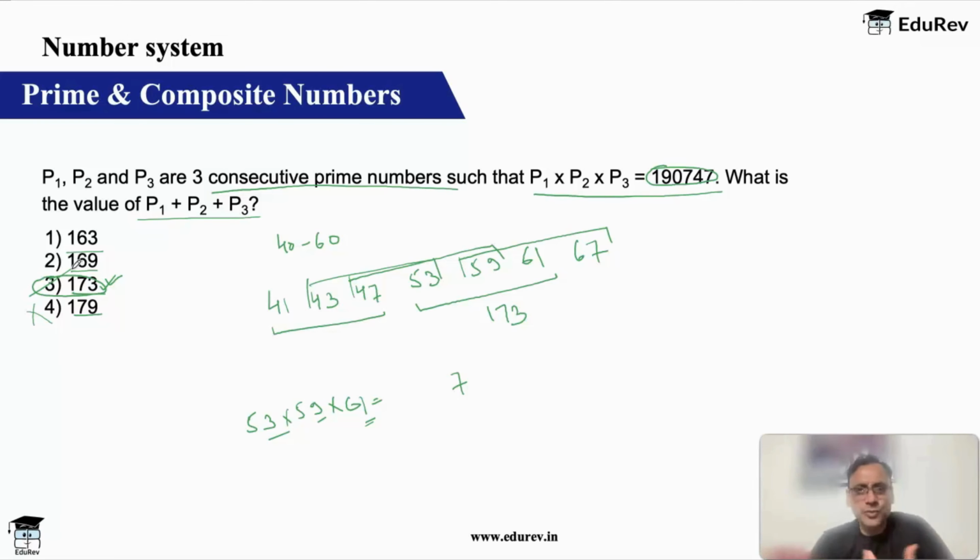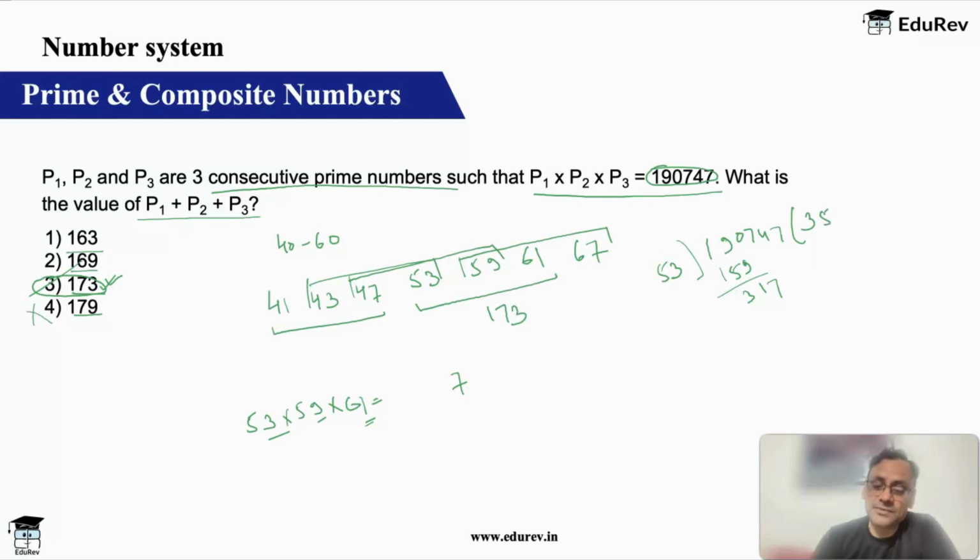Okay, let's do one more check just for our satisfaction. 190747. Let's divide it by 53. If I divide it by 53, how much do I get? Okay, I get 3 times, 159, 317. So then not 6 times, it will be 318.